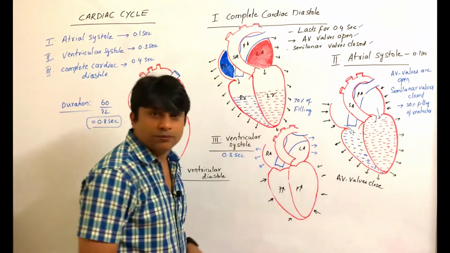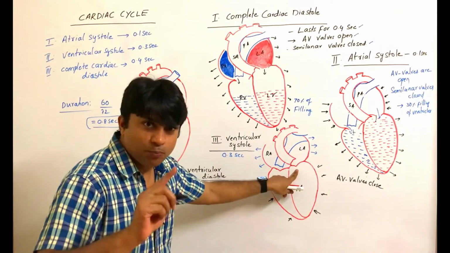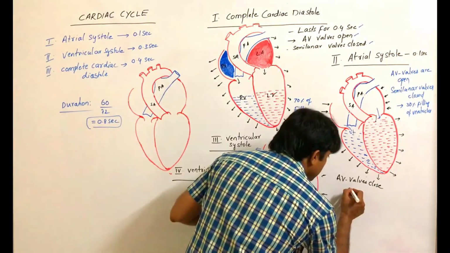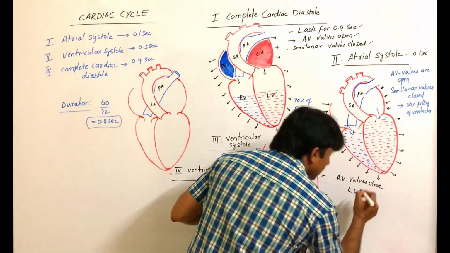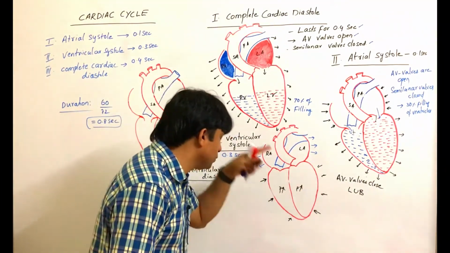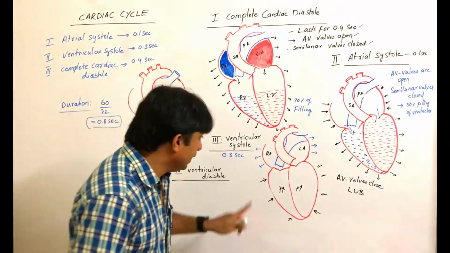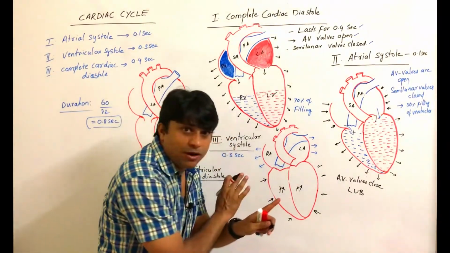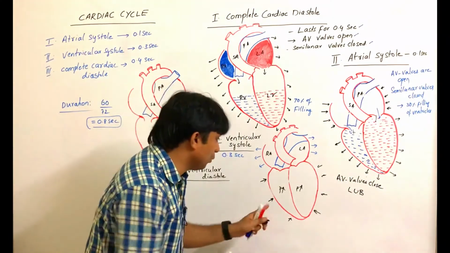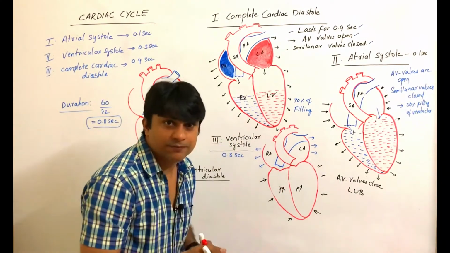AV valves close. Closure of these AV valves produces the first heart sound, that is lub. Please remember, the first heart sound lub is produced during the closure of AV valves. Fine. Now semilunar valves are not opened. They are closed. Now the pressure keeps increasing in the ventricles.